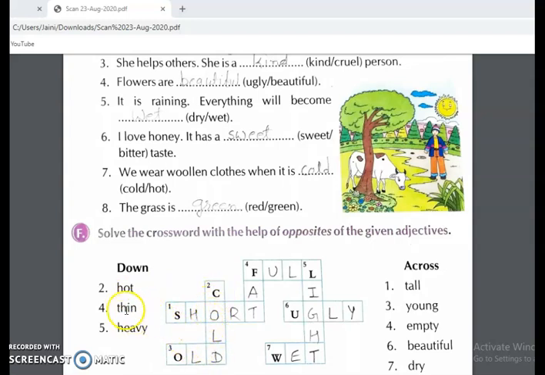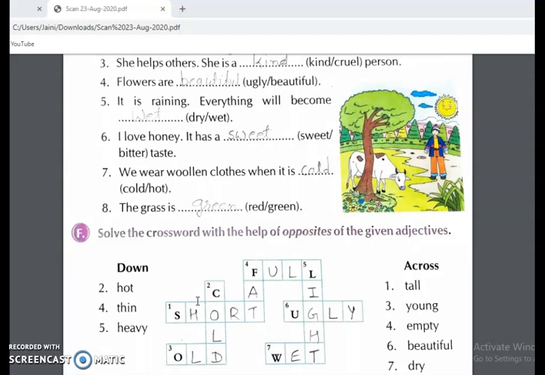COLD. Then thin. What is the opposite of thin? We have to write fat. FAT. Then the fifth one, heavy. The opposite of heavy, the first letter is given, we have to write light. LIGHT. Like this you can write across also, means in the sleeping line also you can write. So you write by yourself and I will send the answers for these exercises in the description also.